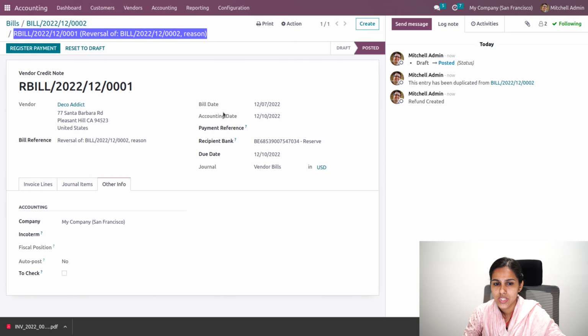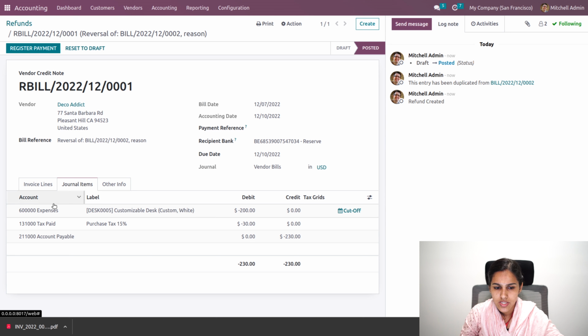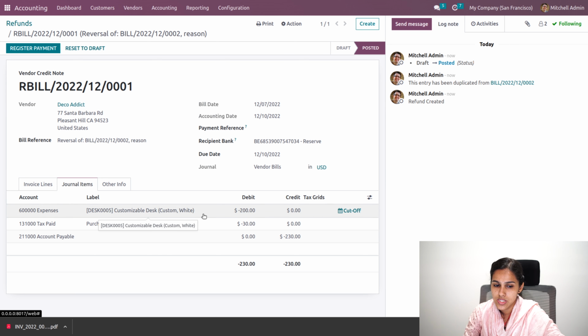Now let's go to the refund. So you'll be able to see the refund over here, that is a reverse bill, where under the journal items you can see the accounts, that is just a reversal journal entry of each of the ledgers.